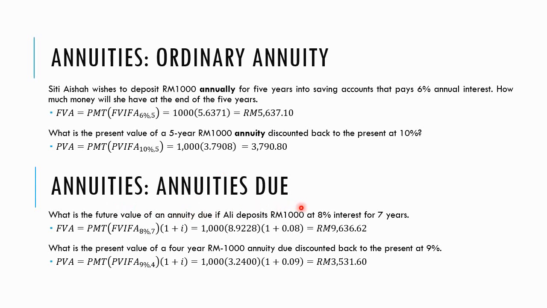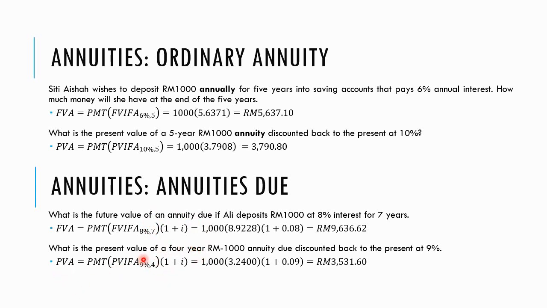But for annuity due, the question must mention either the word annuity due, or the question is saying the money is deposited at the beginning of each year. So if the question is mentioning that the money is deposited at the beginning of the year, therefore please use the annuity due formula. The annuity due formula is quite similar to the ordinary annuity, except we have to add one more compounding effect if you are using the future value, and you have to reduce one compounding effect if you are using the present value.